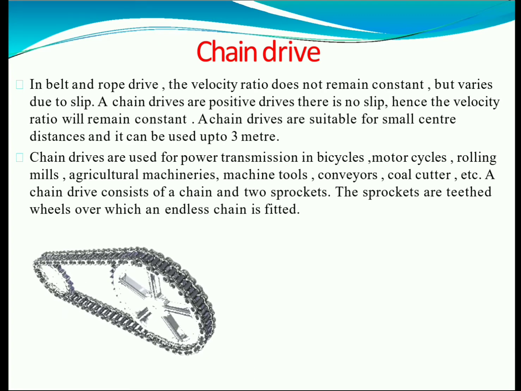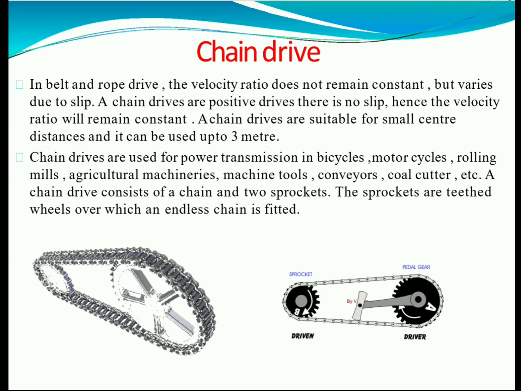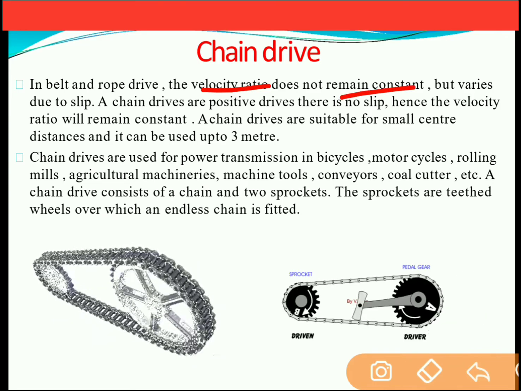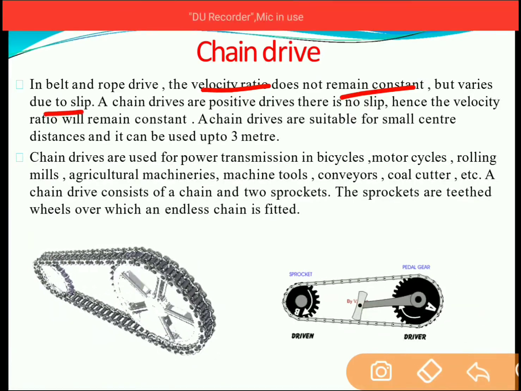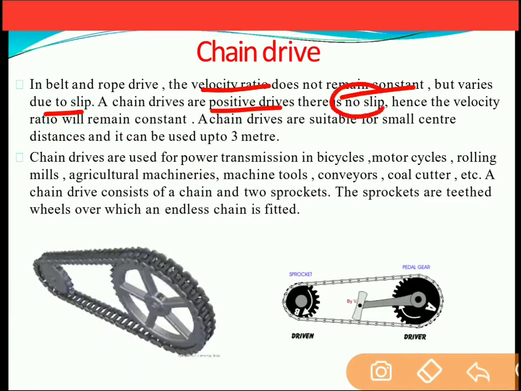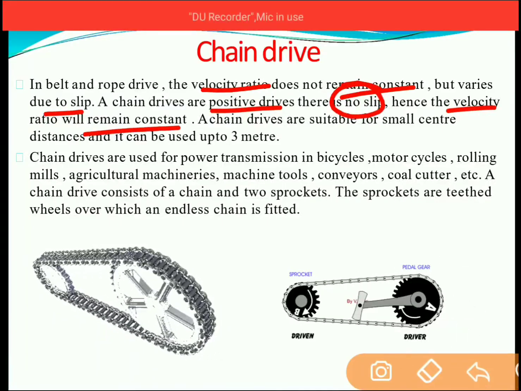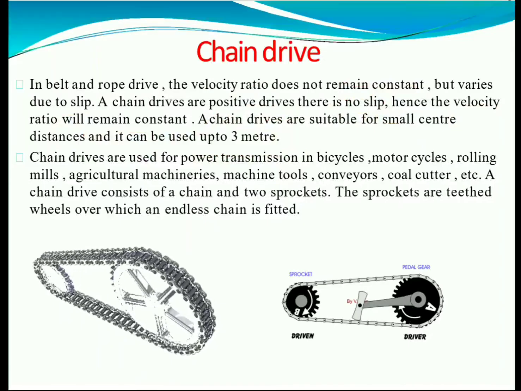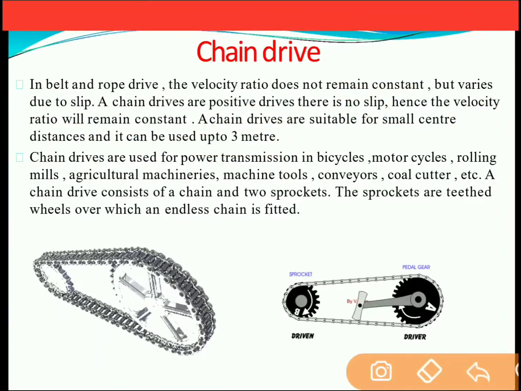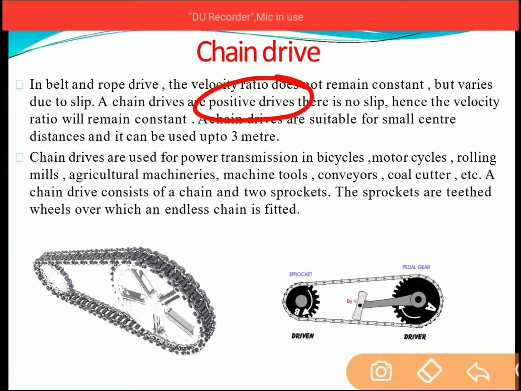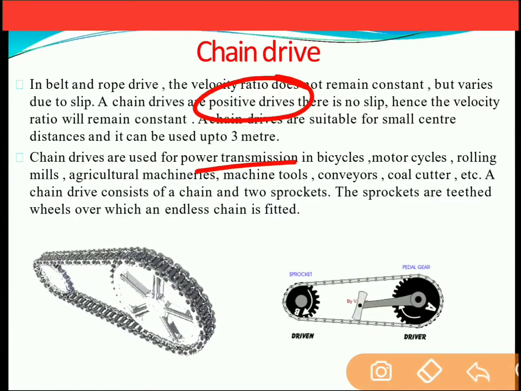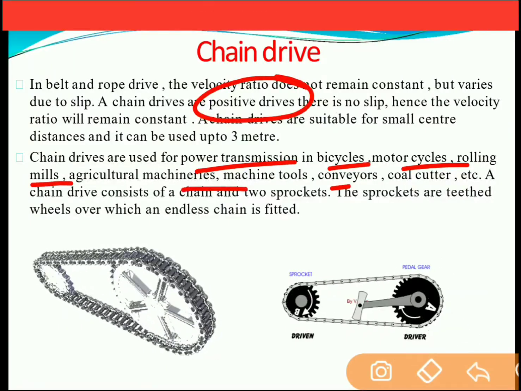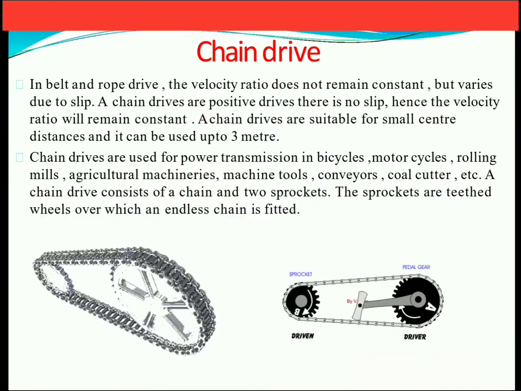Chain drive. You can see an animation of chain drive over here. In the belt and rope drive, the velocity ratio does not remain constant, but it varies due to the slip. In case of chain drive, they are positive drives and hence there is no slip and the velocity ratio will remain constant. A chain drive is suitable for small distances and it can be used up to 3 meters. So in chain drive, the chances of slip are very less and hence it is considered a positive displacement drive. Chain drives are used for power transmission in bicycles, motorcycles, rolling mills, agriculture machines, machine tools, conveyors, coal cutters, etc.